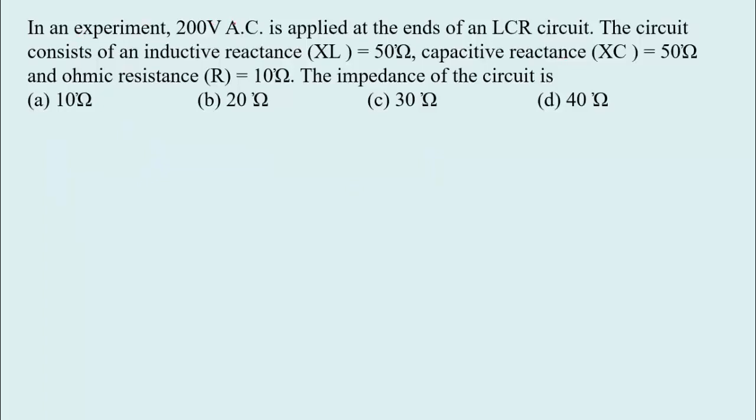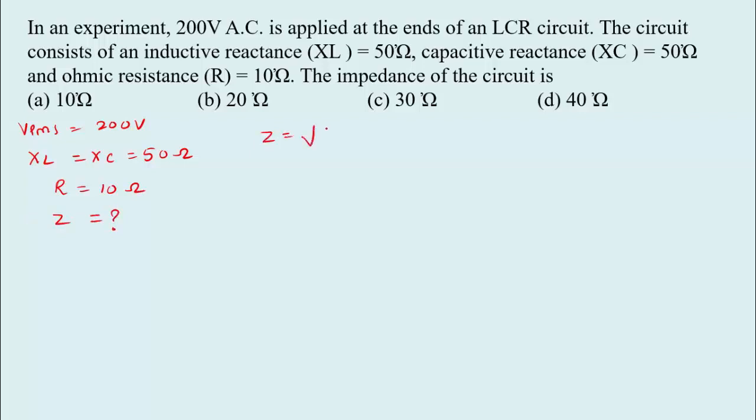In an experiment, 200 volt AC is applied at the ends of an LCR circuit. The circuit consists of an inductive reactance XL of 50 ohm, capacitive reactance XC also 50 ohm, and the resistance R is 10 ohm. The impedance of the circuit is, see here, the voltage is 200 volt, XL and XC both are equal to 50 ohm and the resistance is 10 ohm. So we have to calculate again the impedance.